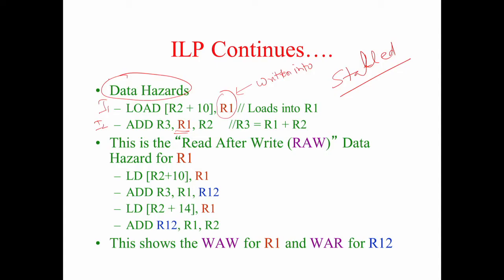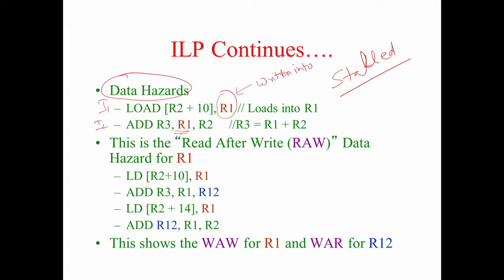So, I am stalling this pipeline because there is a data dependency, hence this hazard is called a data hazard, followed, yes or no? Now, this hazard is also called read after write hazard. The add is reading after the load wrote into this, right. So, this hazard is also called RAW hazard or read after write hazard, followed, okay. There will be other types of hazards, we will see as we proceed. So, this is read after write hazard.